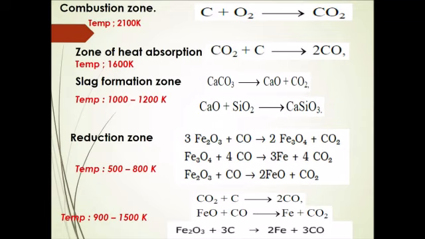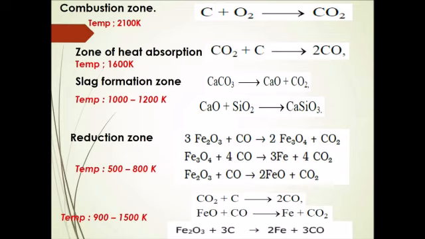Next is the zone of slag formation. Why does the temperature fall from 1600 Kelvin to 1200 Kelvin? Because of the endothermic reaction in the zone of heat absorption. The slag formation zone happens at the middle part of the furnace, and the temperature is around 1200 Kelvin.